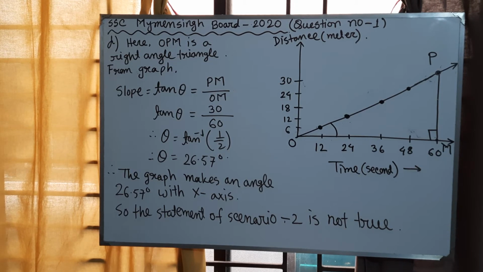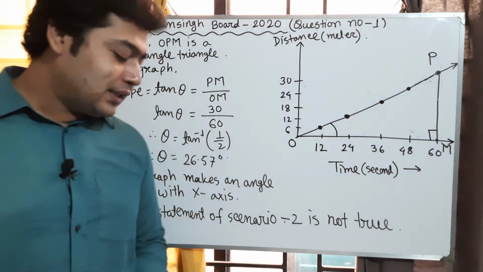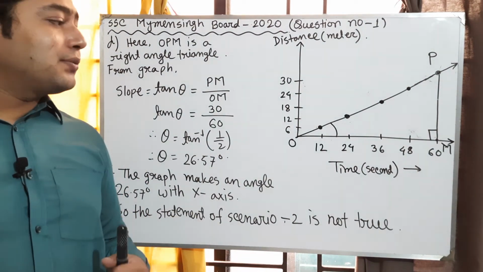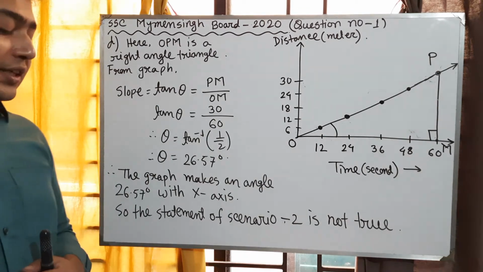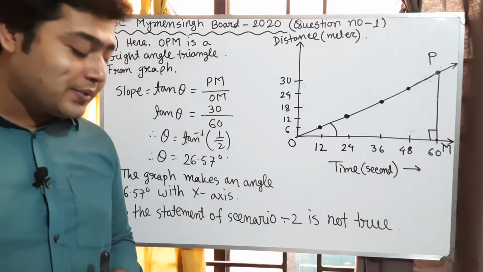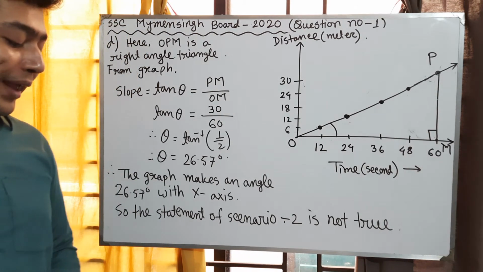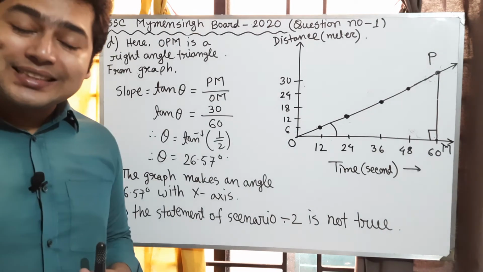So my dear students, now we will try to solve question number D. Here the question is: draw the distance versus time graph according to scenario 2, and does the obtained graph make an angle of 45 degrees with the x-axis?